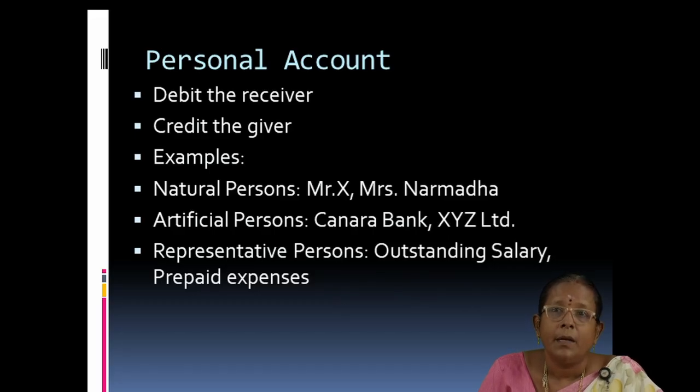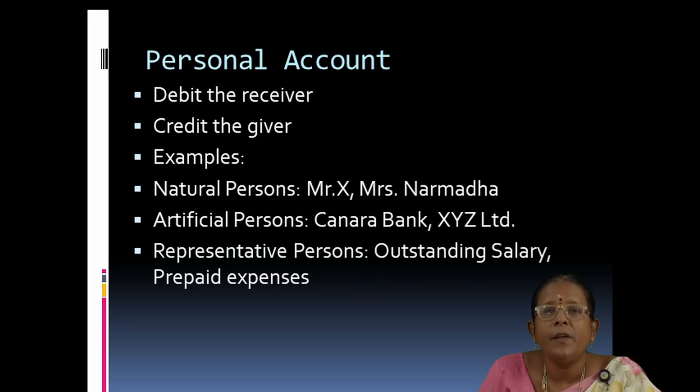Canara Bank. If I deposited amount into Canara Bank, then what is the entry? Canara Bank account debtor to cash, because the cash is going out of the business. That is why it is credited. So Canara Bank account debtor to cash account. Here Canara Bank is personal account, that is artificial person account. Okay, if I purchased goods from ABC Limited, ABC Limited is an artificial person, right? But it is a personal account, artificial personal account. So here also purchases account debtor to ABC Limited account. Purchases is nominal account and ABC Limited is personal account.